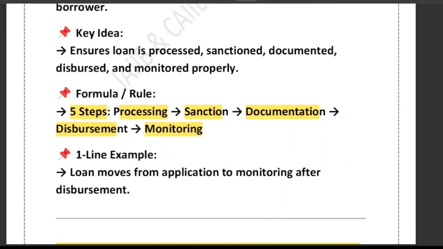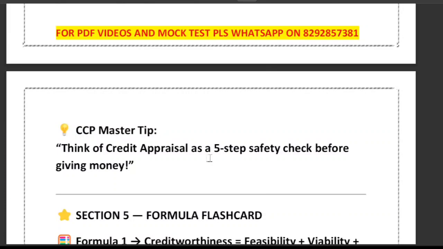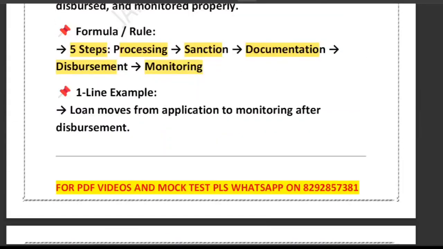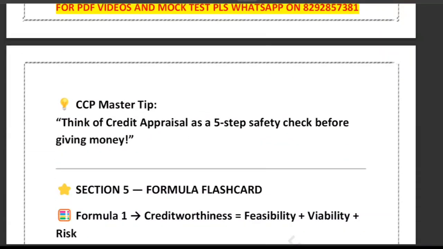So the memory trick is PSDDM, which means processing, sanction, documentation, disbursement, and monitoring. So the loan moves from application to monitoring after disbursement. The master tip is that you can think of credit appraisal as a 5-step safety check before giving the money.